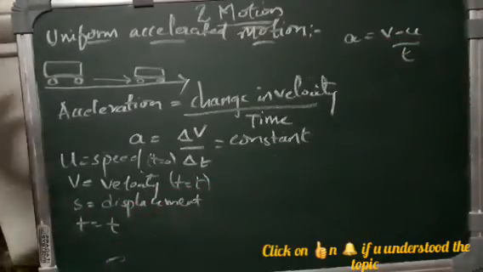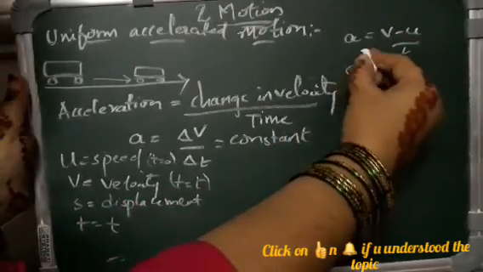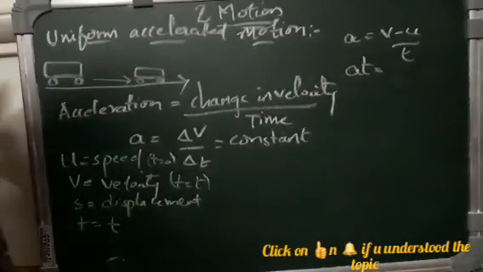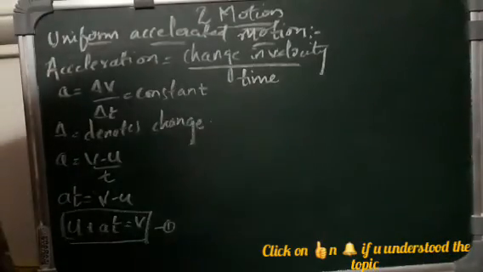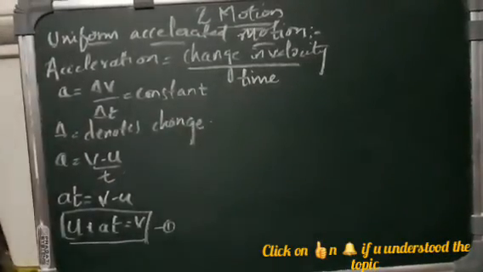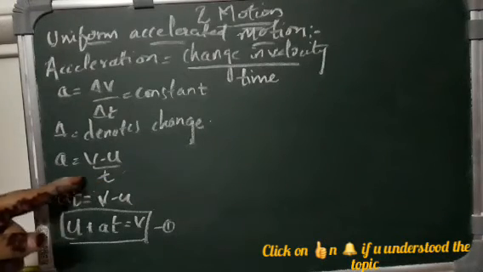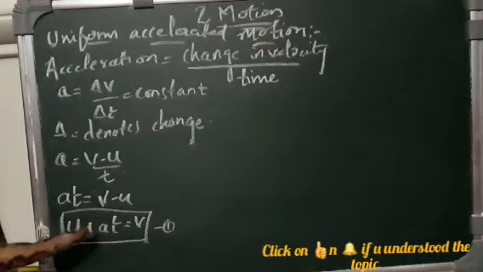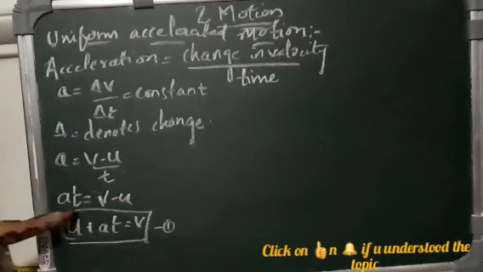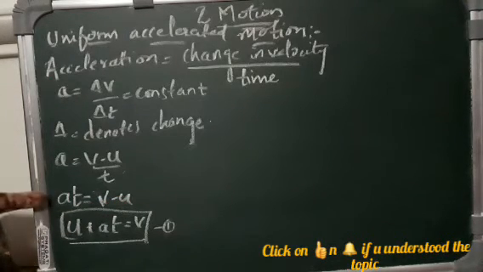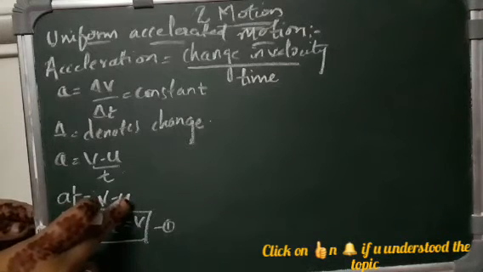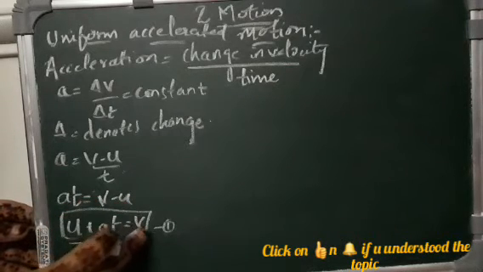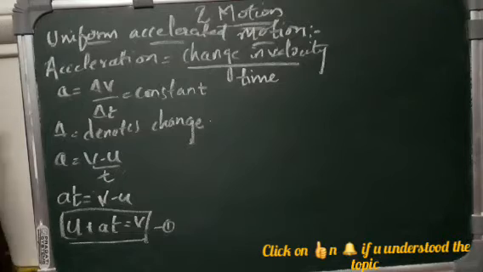We know this, right? So we take this t here and we get at is equal to v minus u. Now we take u to the right side and write u plus at is equal to v. Let us assume this as the first equation.